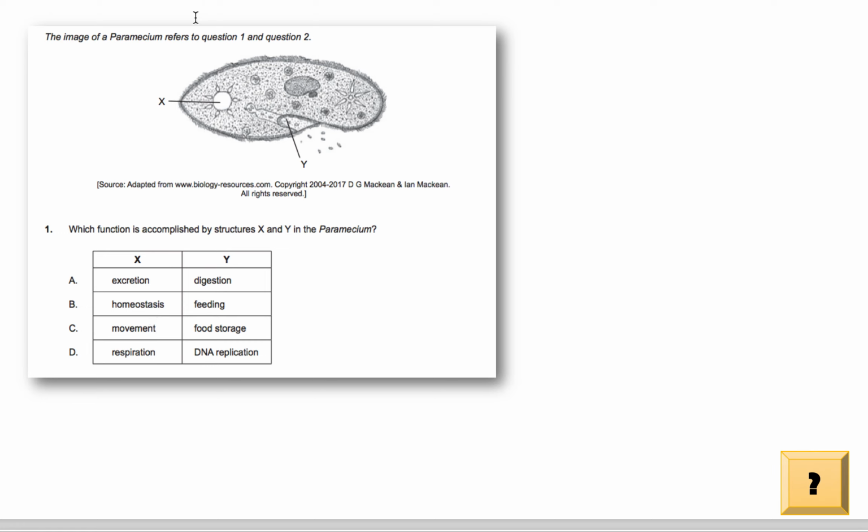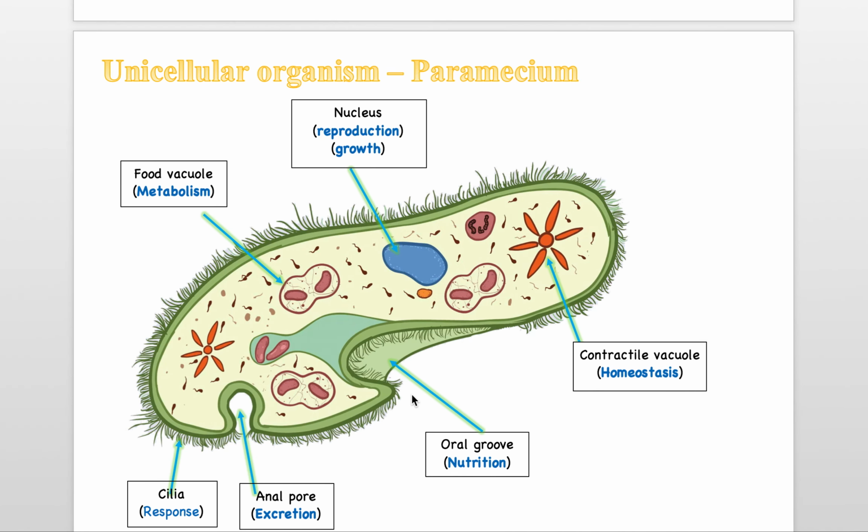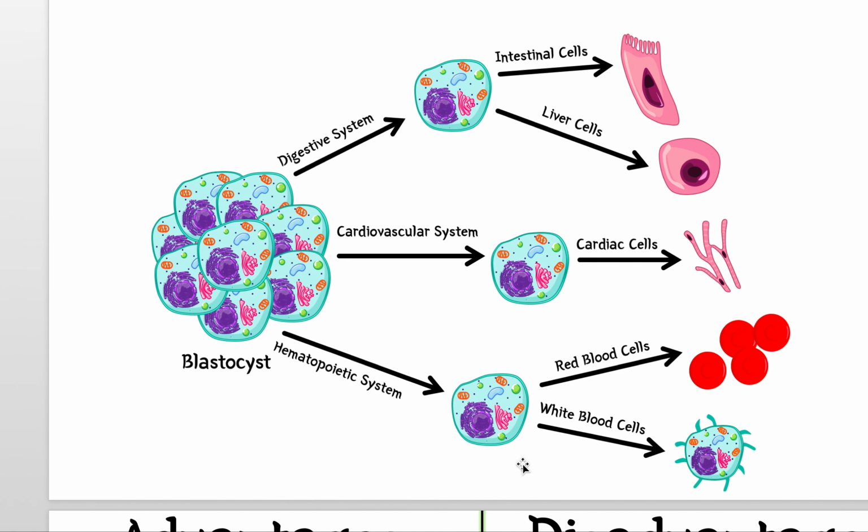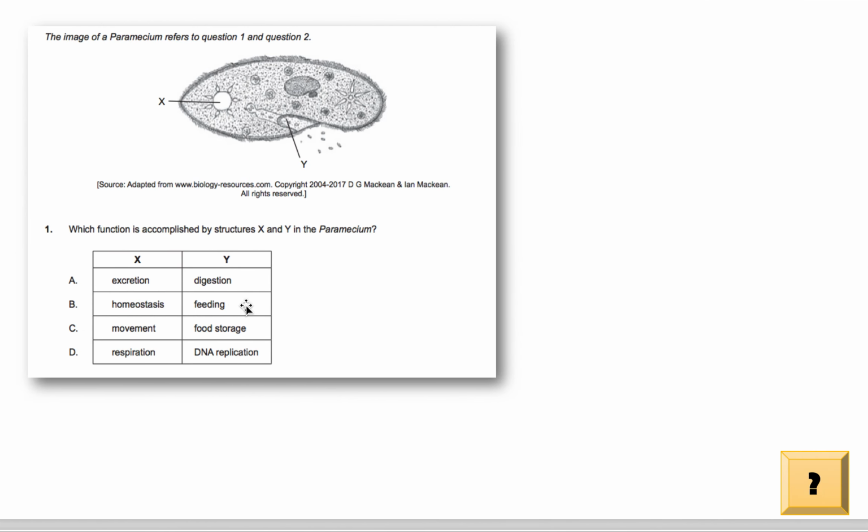So it's interesting, this one, because if you know X or Y, just one of them, you'll get the question right, because you don't need to know both. For example, say you didn't know X, so you went here and you're like, oh, I don't know what X is, but I know Y is the oral groove or the mouth, which is responsible for nutrition or feeding. Then you'd be like, oh, it's got to be feeding. There's no other one that's feeding, so it's got to be B. So this one is kind of easier than it seems, because you just need to know Y or X and you can get the question right. So the answer is B.